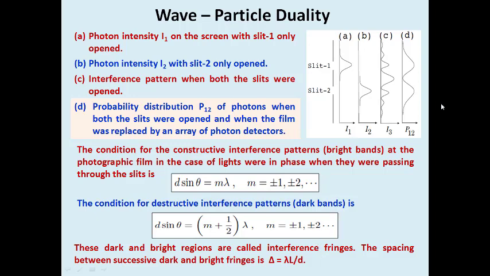You notice that when slit 1 and 2 are open, we get an interference pattern. The reason is that the waves coming out from slit 1 and slit 2 interfere with each other. Because of the phase shift between the two waves, we get bright and dark patterns. So this experiment proves the wave nature of light, which we already know well.